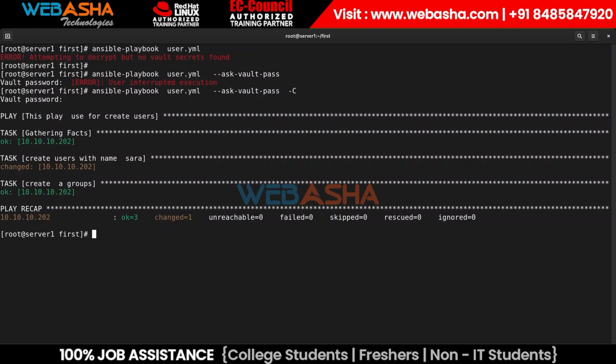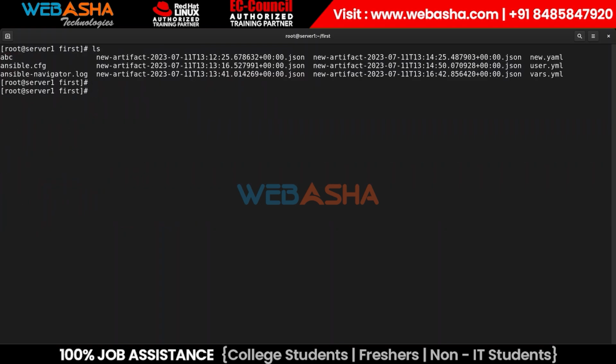Okay, now if we want to create a new file with a password. What we did earlier was specify a password for an existing file. What I need now is to create a file with a password. So you can simply use the command ansible-vault create, and then the file name, something like test.yaml.